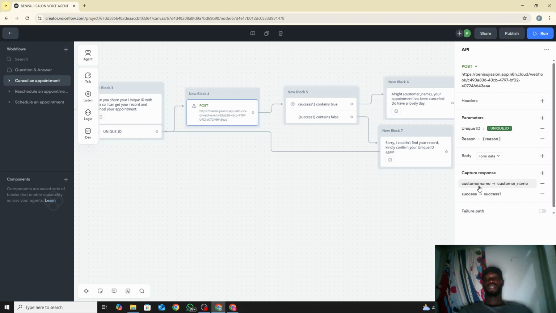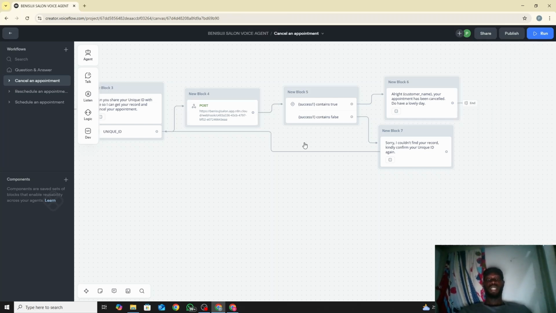What I capture from the person is the customer's name and success, if it's successful. Like I said before, I will still put it through the office. So if success, that means when you are receiving your webhook, does this contain true? Alright, customer name. We already retrieved the document using the unique ID, just like we did in